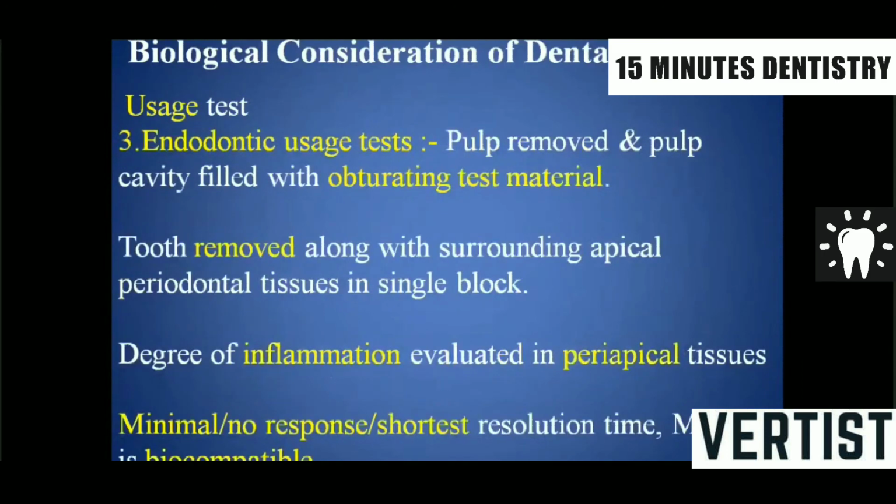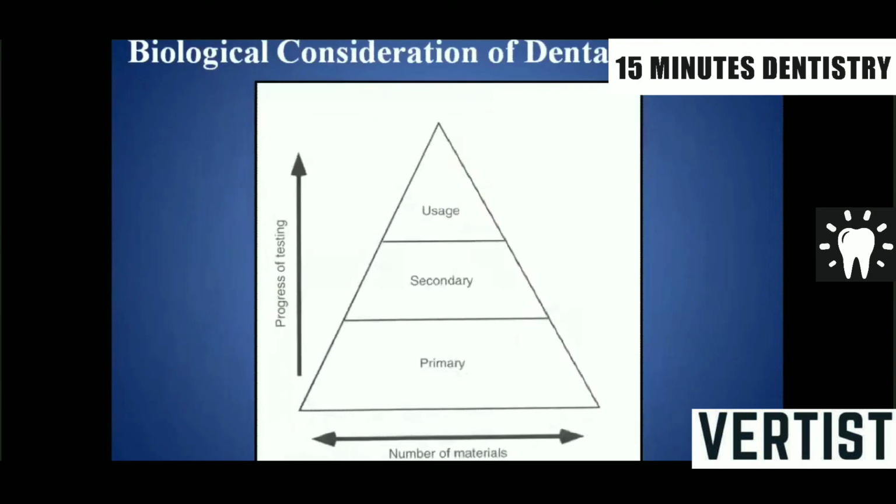Third one would be the endodontic uses test, where the pulp is removed and the pulp cavity filled with the obturating test material. Then that particular tooth is removed along with the surrounding apical periodontal tissues in a single en bloc, and the degree of inflammation is evaluated in the periapical tissues. If minimal or no response, or the response resolves within a short duration of time, then we call that material biocompatible. So here it is a kind of pyramid where we first go for the primary test, then followed by the secondary test, and then third is the uses test.